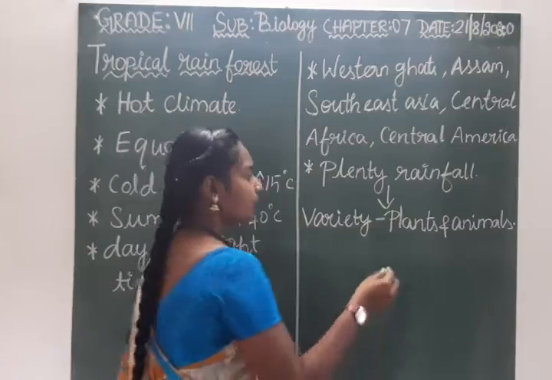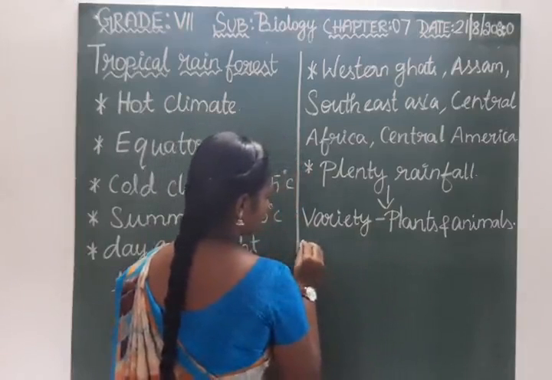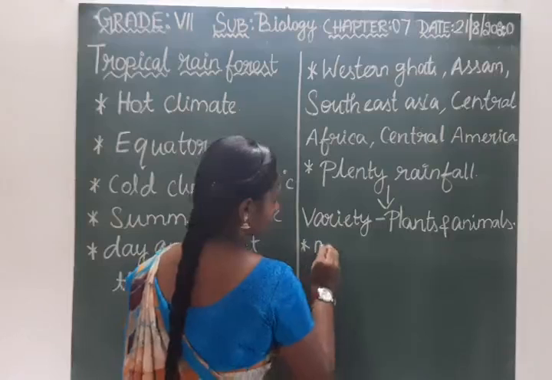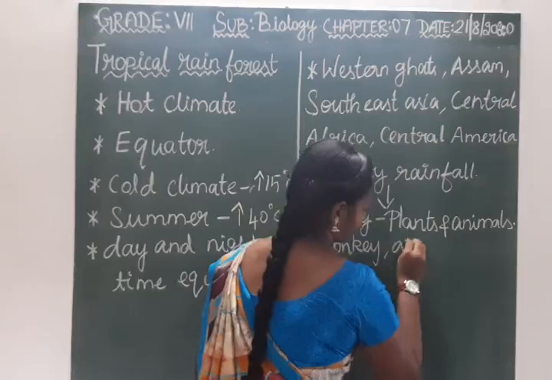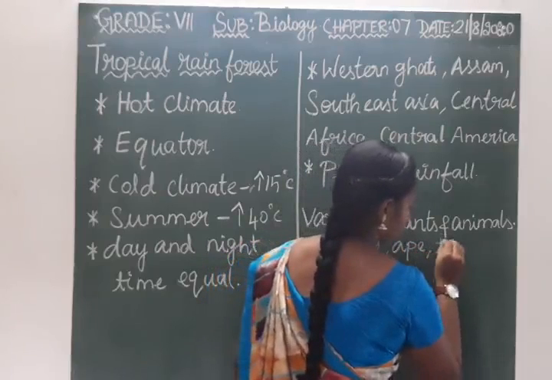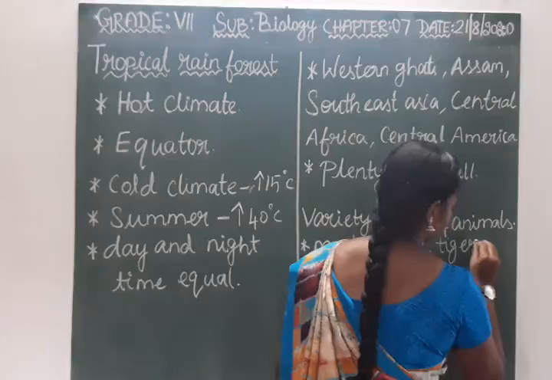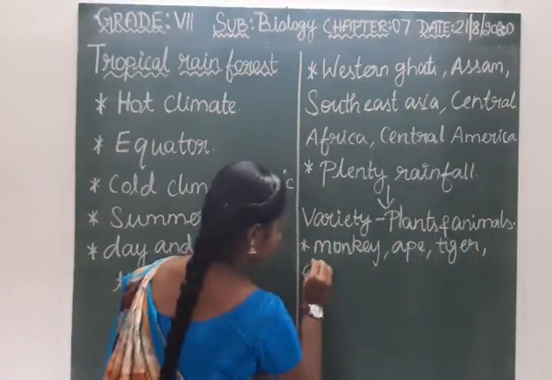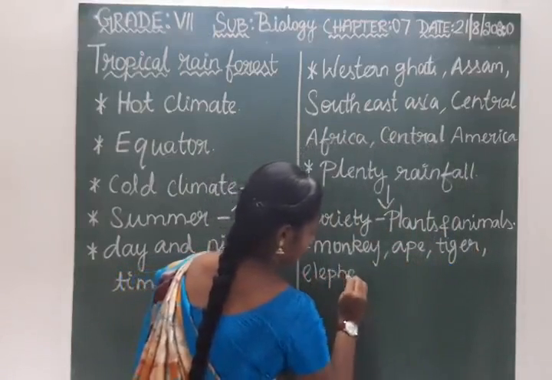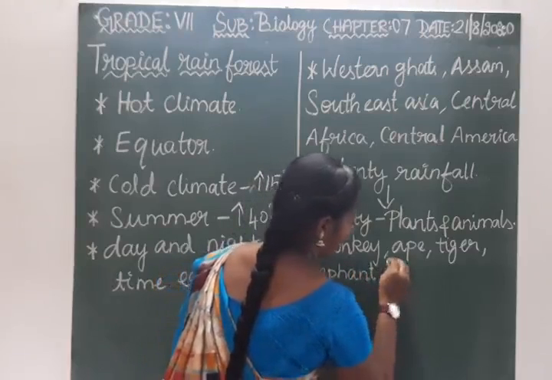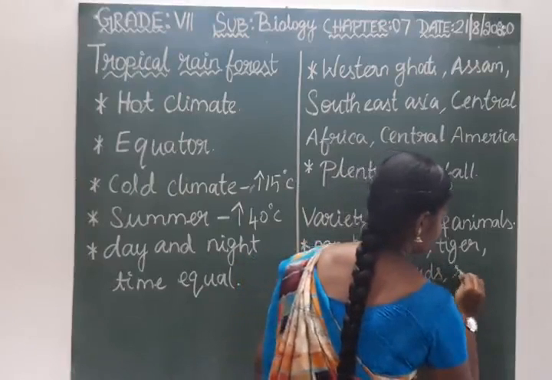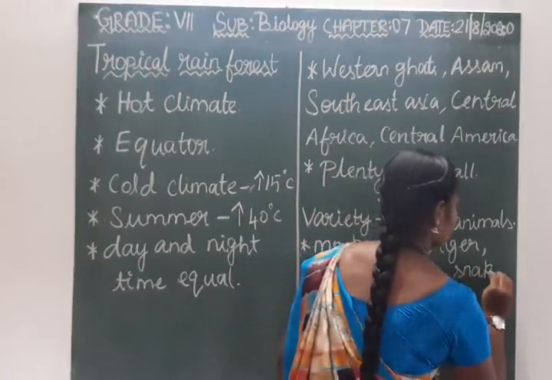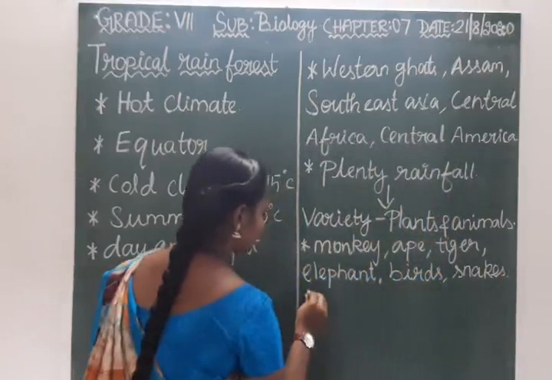Some of the animals here are, for example, monkey, ape, tiger, elephant, birds, snakes, and some insects also.